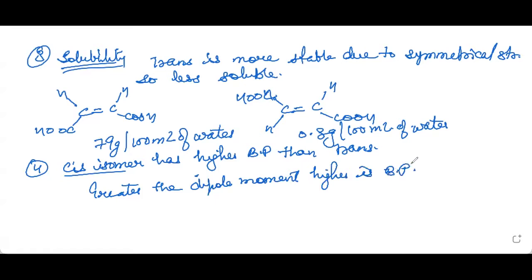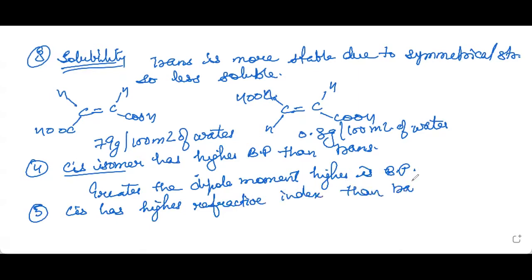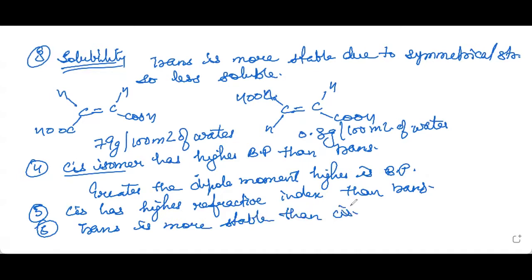Then the next consequence is that cis isomer has a higher refractive index than trans. Then the sixth one is that the stability of trans isomer is more than cis isomer. Trans is more stable than cis.